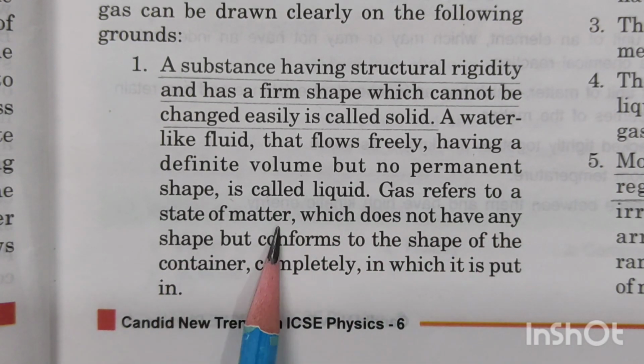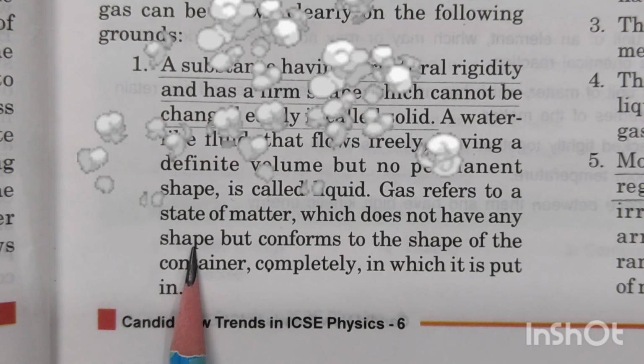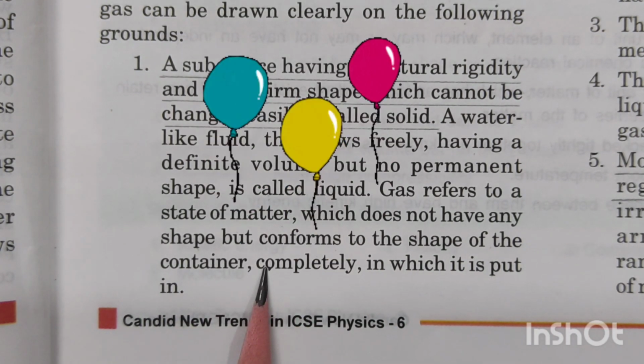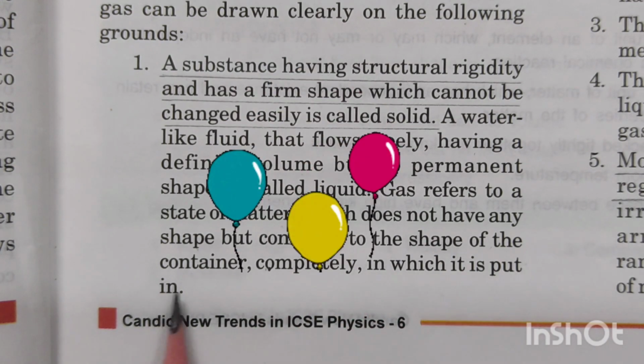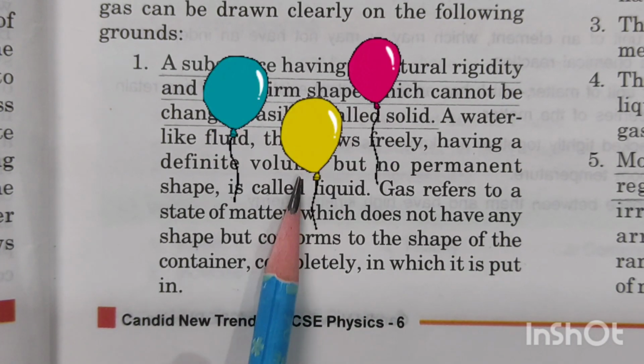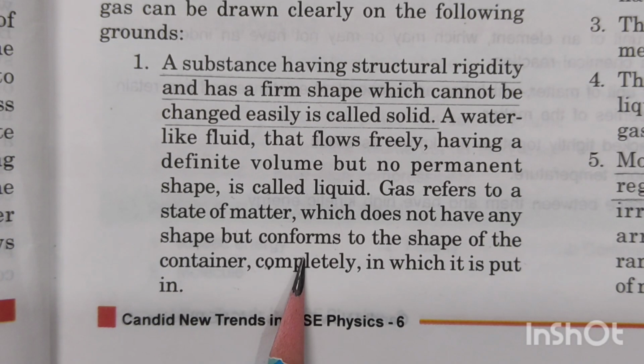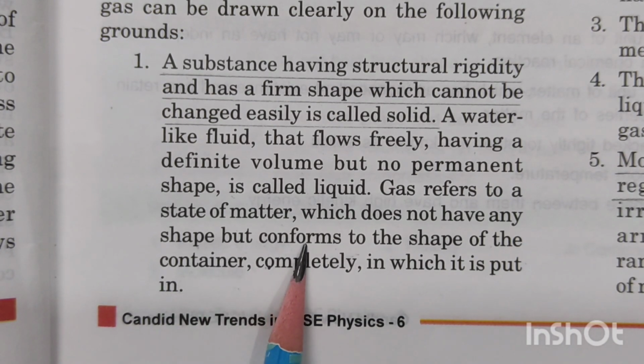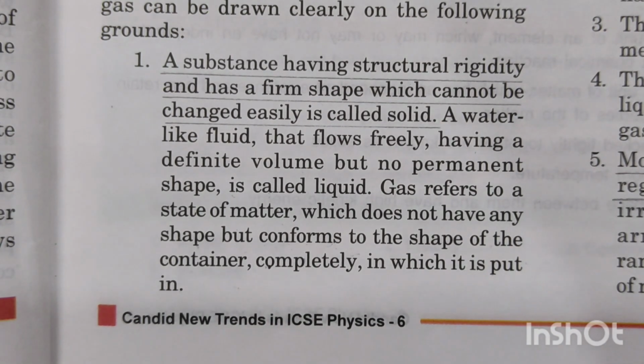Gases refer to a state of matter which does not have any shape and conforms completely to the shape of the container in which it is put. That means, like liquids, gases also, children, have no shape of their own, but they will take the shape of the container in which you fill them.